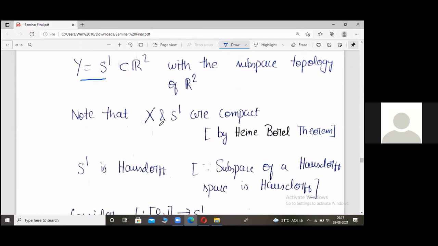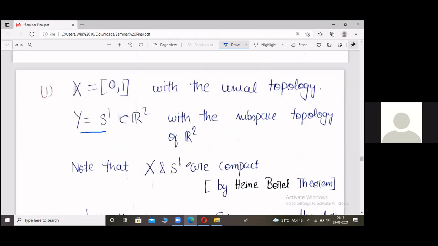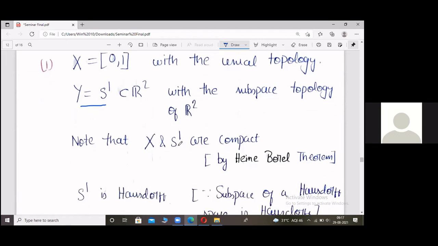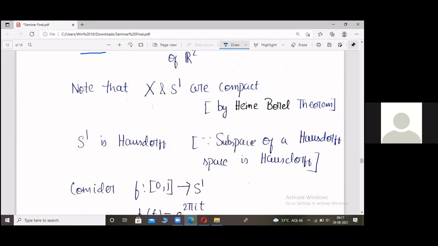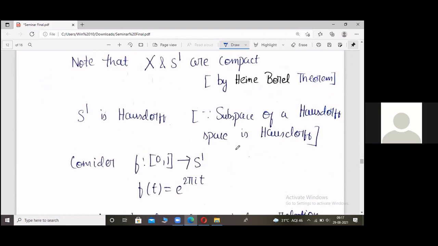Now we note that X and S1 are compact. X and Y are compact because they are closed and bounded subsets of R and R2 respectively. So by the Heine-Borel theorem, they are compact. And also S1 is Hausdorff because a subspace of a Hausdorff space is Hausdorff. Now consider this function. We need a continuous surjection from X to Y, so let us take f of t equal to e to the power 2 pi i t.